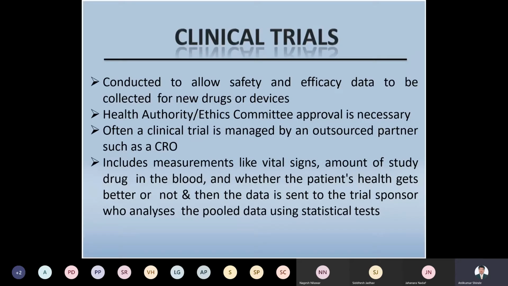So in conducting clinical trials, the safety and the efficacy data will be collected, right? So whether this new drug, or whether this new device, is safe or not will be predicted after conducting the clinical trials. So we collect the data regarding whether your formulation is safe or not, and whether the formulation gives the efficacious effect or not.